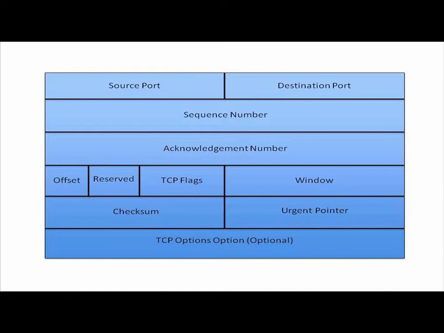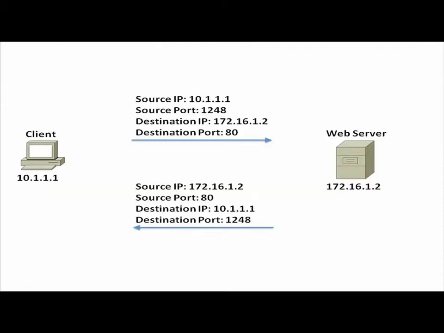And these ports point to upper layer protocols. For example, the Telnet protocol that would allow us to do remote terminal access is using a well-known port of 23. In fact, consider this example. We have a client wanting to communicate with a web server. The client has a source IP address, we'll say of 10.1.1.1, and we're sending a packet with a destination IP address of 172.16.1.2. That's the IP address of the web server. If we were to peer inside of the header, we would see not only source and destination IP address information, we would see source and destination port number information.